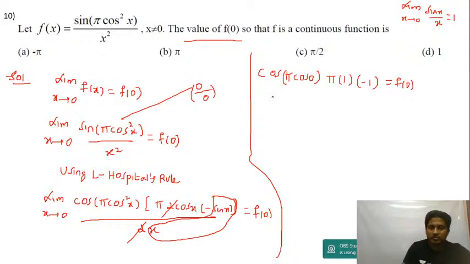Now this is equal to cos pi into pi into minus 1, which is equal to f of 0. Cos pi is minus 1, into pi into minus 1 is equal to f of 0. You will get f of 0 is equal to plus pi. Answer is option D.